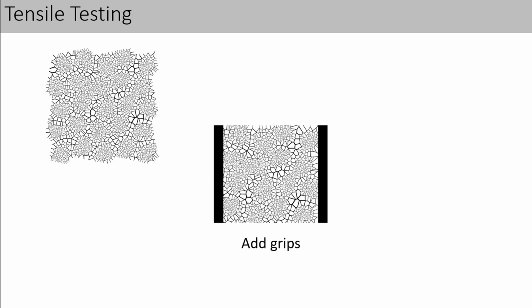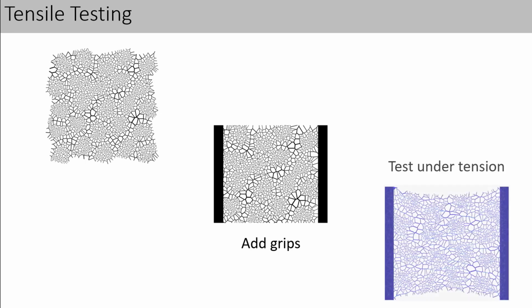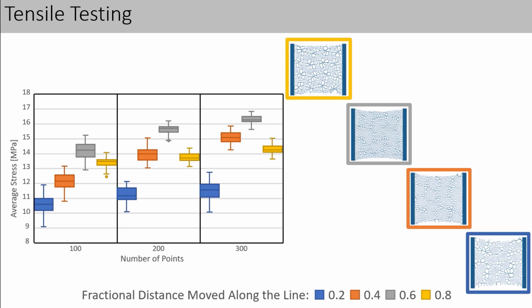Similarly to the regular polygon test, we need to determine if we get similar properties with these structures. We do this by using a square domain and adding grips on either side of the structure, which can then be used under tensile loading in ANSYS. Using this setup, we compare the average stress of different structures under the same tensile force. By changing the value lambda, or fractional distance moved along the line, we see a clear correlation to average stress. We have a few example structures at different values of lambda. Overall, these results show that the chaos game provides a generative design space for tensile testing structures.